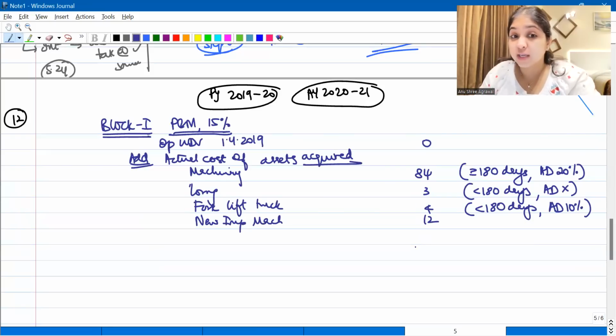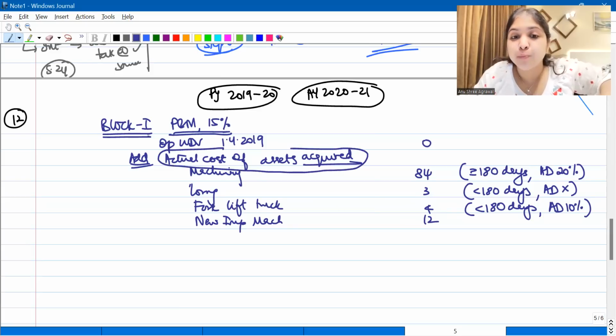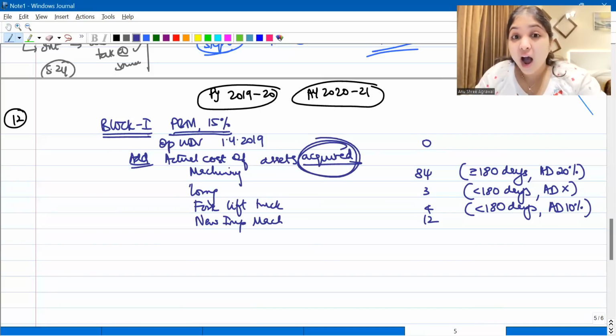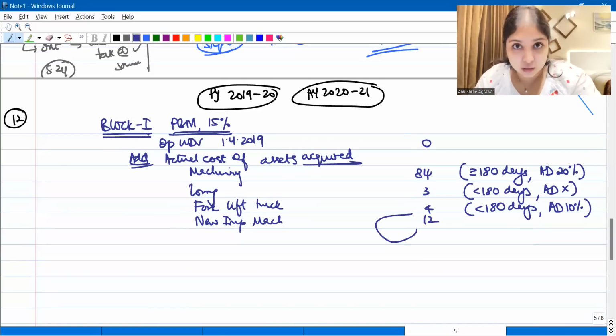Was it even put to use in the current year? No, in the current year, it was not put to use. Will it still enter the block? Am I right in putting it over here in the block? Yes, it will still enter the block, because is it actual cost of assets put to use? No, it is actual cost of assets acquired, which means if you buy an asset, even if you have not put it to use, it will still enter the block.